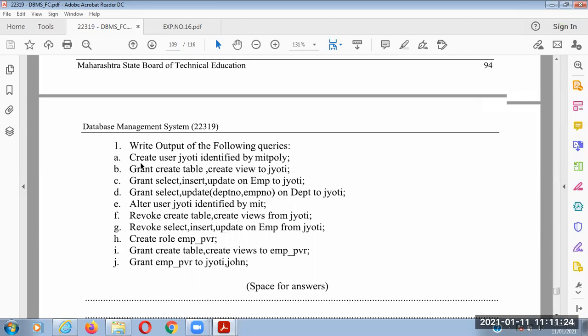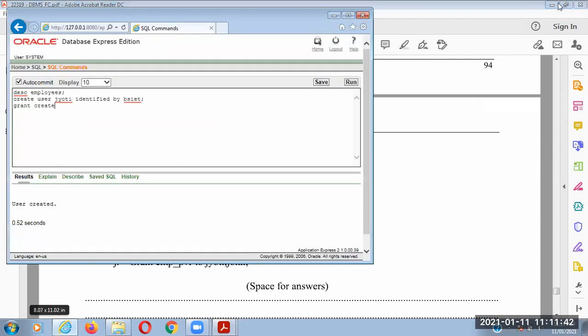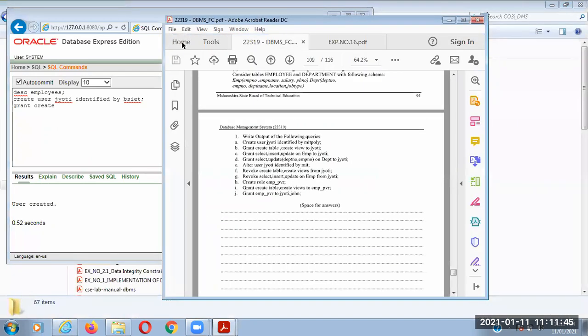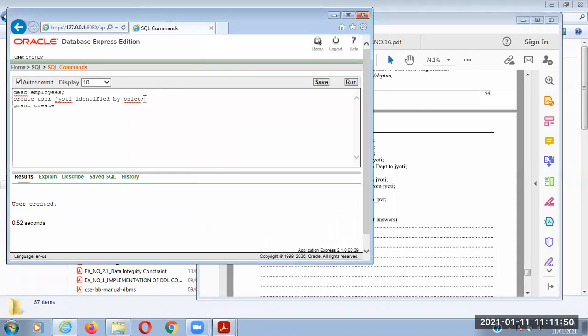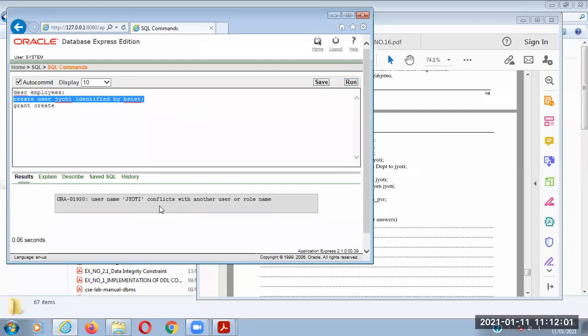So you want to create a Jyoti user. So create user Jyoti identified by MIT Poly. So MIT Poly is a password, create user is a command, Jyoti is the username, identified by MIT Poly. Okay, so I have done this. Okay, so I have created the user Jyoti identified by the password BSIT. Okay, so if I run this, that Jyoti user is already created.